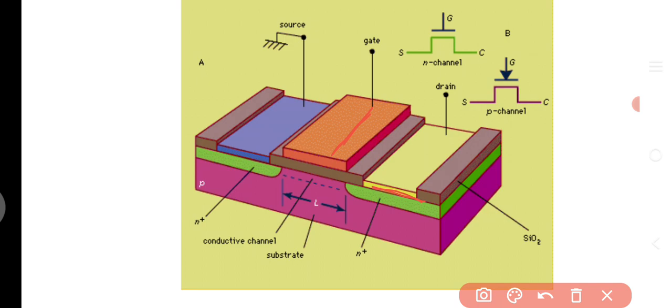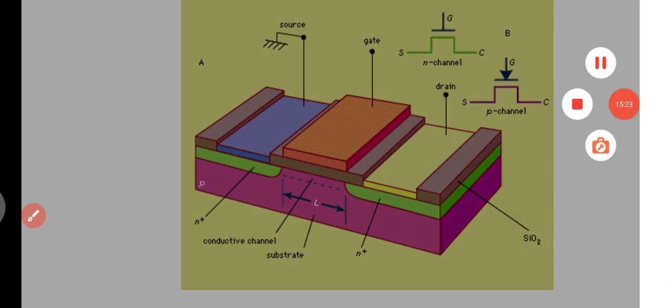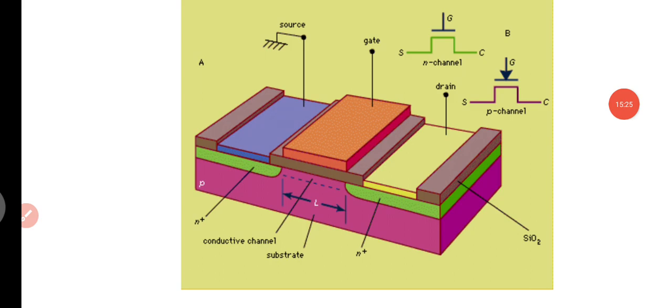It provides the contact between the external terminals and the layers of the device. From this you can draw the source terminal and the drain terminal, and the next one is the gate. These are the three terminals. So this is the structure of the MOSFET.